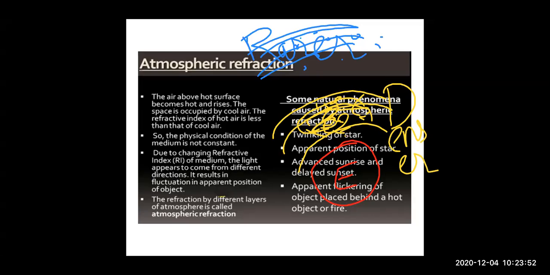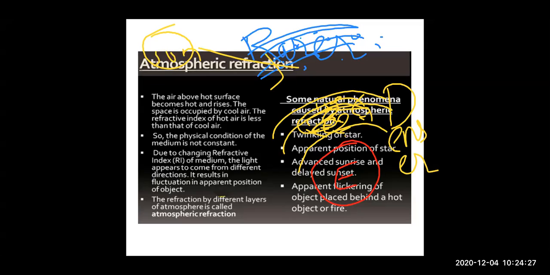One is rarer medium and another is denser medium. So when the sunlight passes from optically rarer medium towards denser medium, this is our sun, refraction of light will take place. Means there will be bending of light.